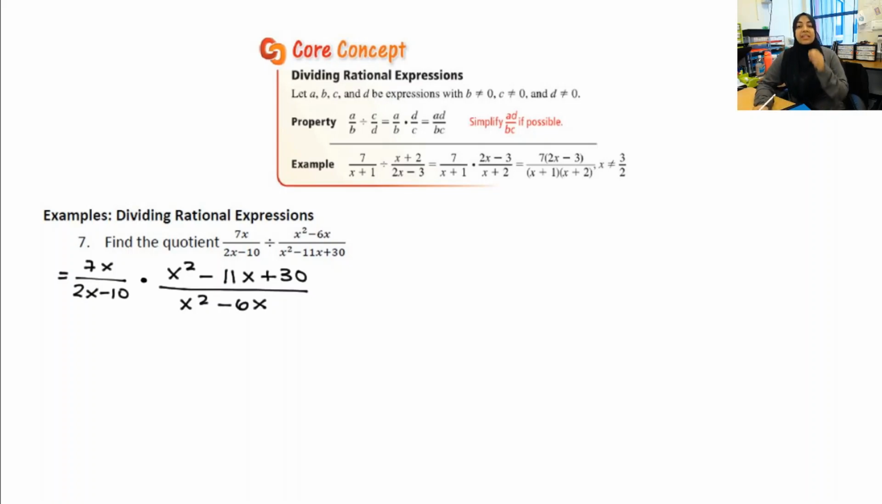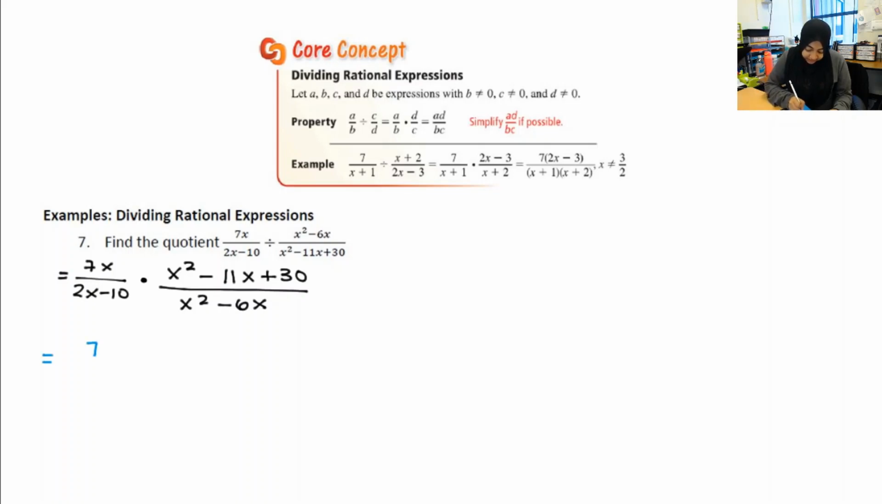At this point, it is exactly like the examples we did for multiplication. Exactly like it, okay? In fact, I'm going to ask you to pause this video and try to do it on your own. So let's start by factoring. Let's see if you got it right.